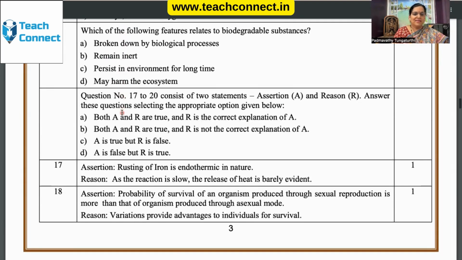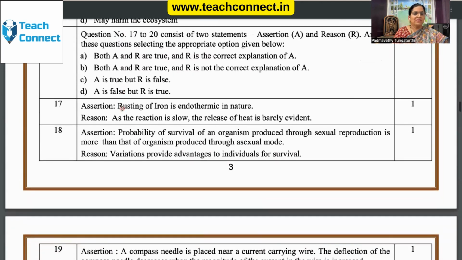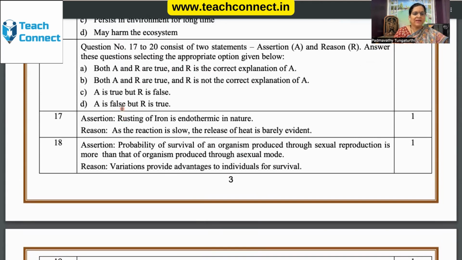And these questions are biology questions. Question number 17 to 20 are assertion reasoning questions. The first statement is independent of the second statement.